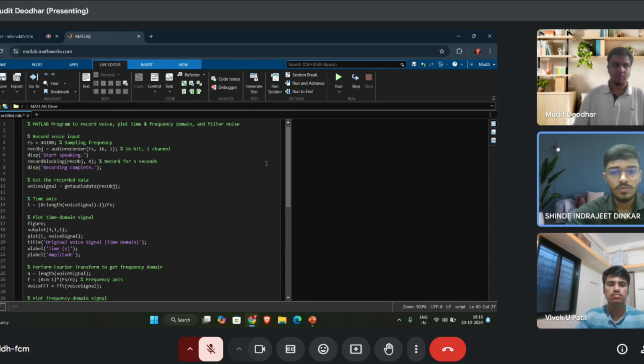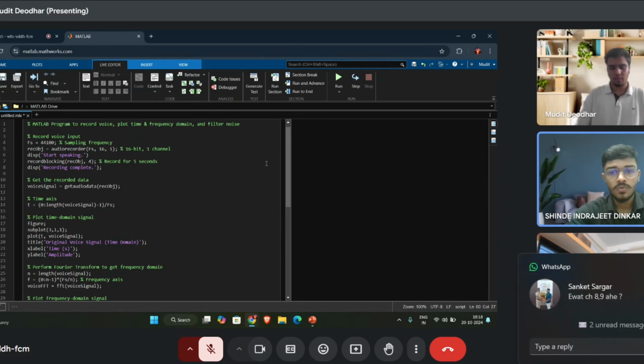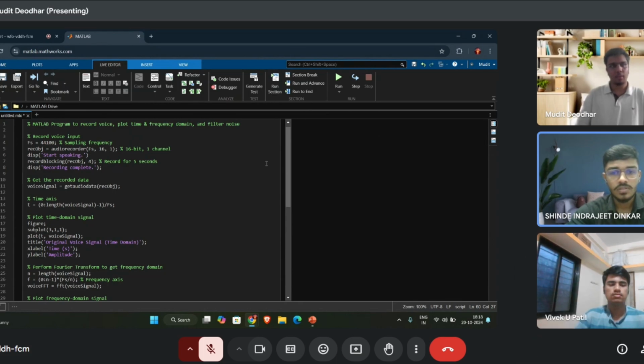Command one is fs equals 44,100. This sets the sampling frequency to 44.1 kilohertz, which is the standard for audio recording. Then the next command is recObj equals audiorecorder(fs, 16, 1). This creates the audio recorder object with a 44.1 kilohertz sampling frequency, 16-bit resolution, and one channel for mono recording.